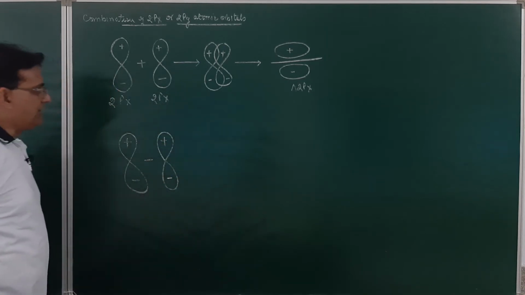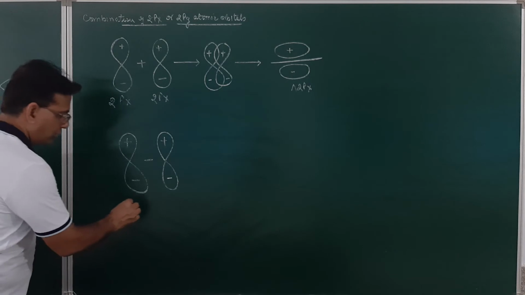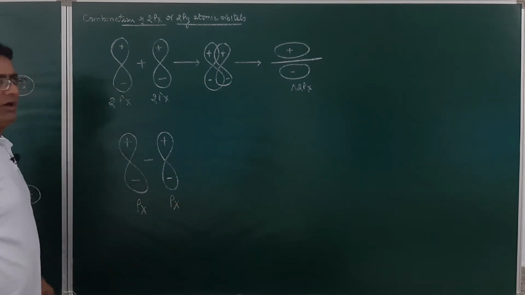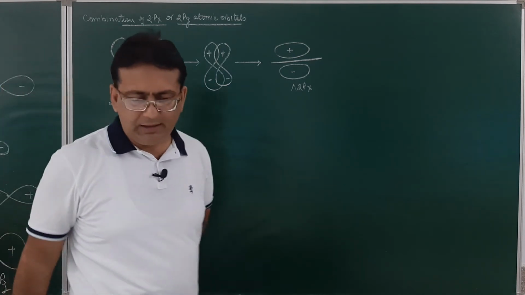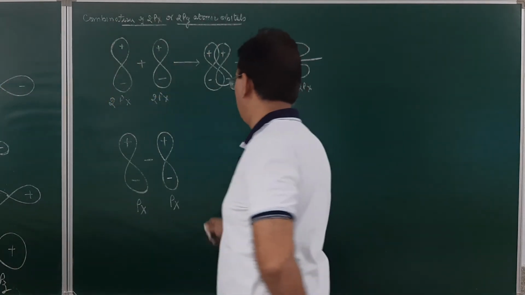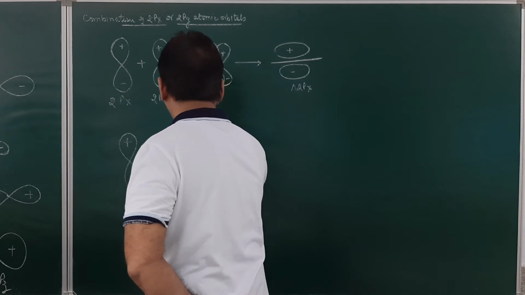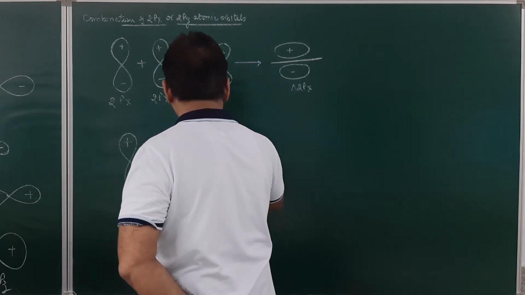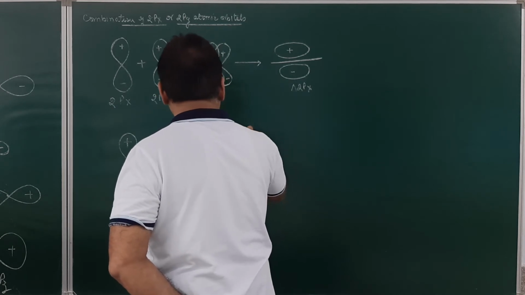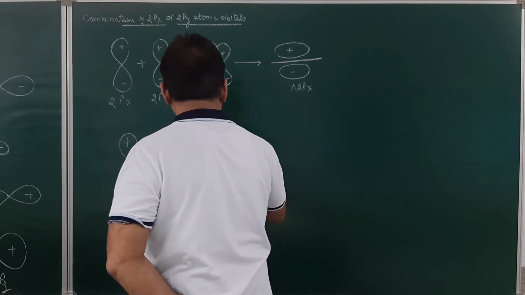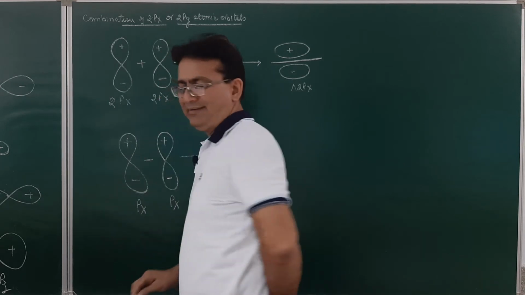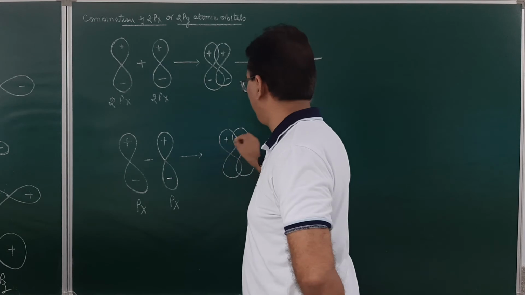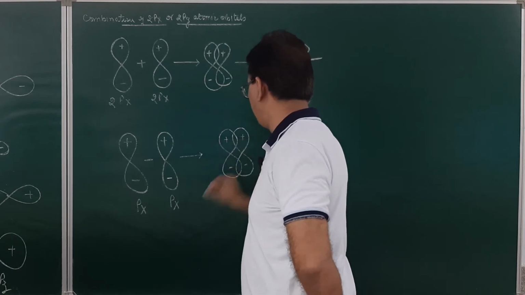When these px atomic orbitals overlap by subtraction and overlap laterally, it will result in the formation of a molecular orbital. So this will be a lateral overlap, and the bond formed will be this way. This will be positive, positive and this will be negative, negative.